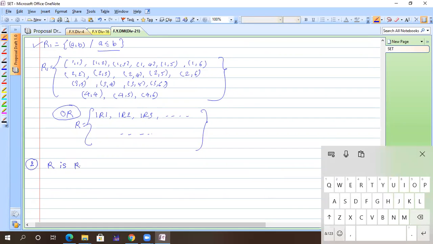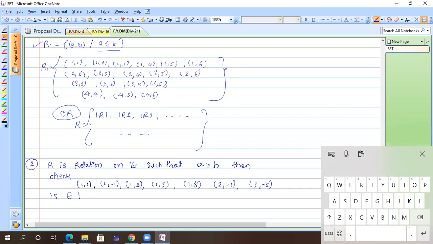R is a relation on Z such that A is greater than B. Then check for the following: (1, 1), (1, -1), (1, 2), (1, 3), (1, 8), (2, -1), (3, -2). Do these belong to R?